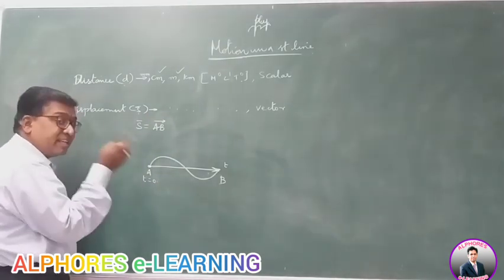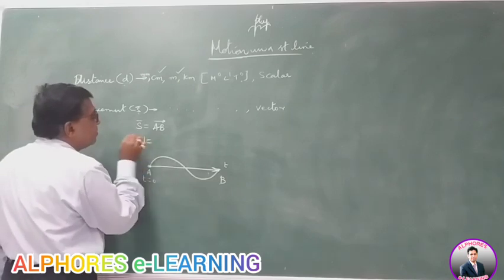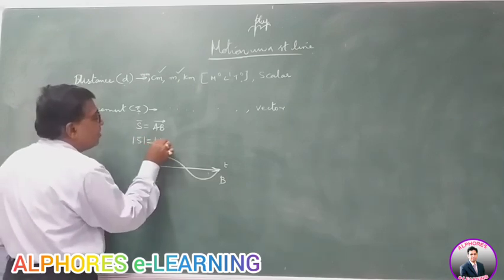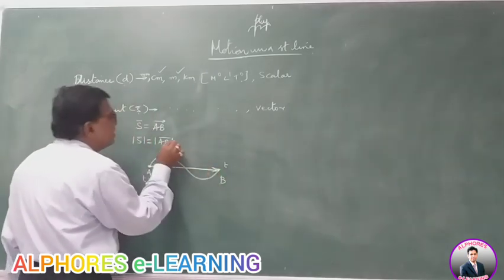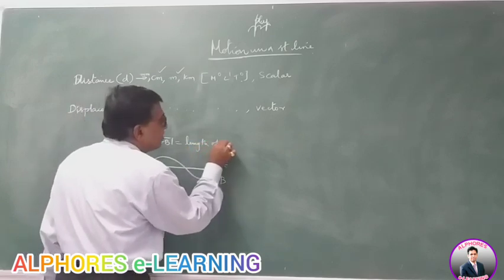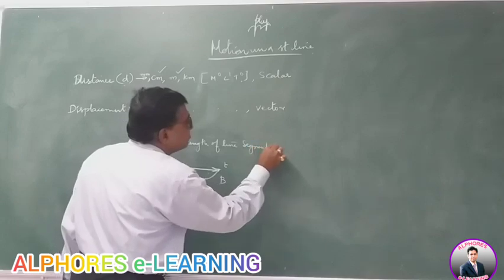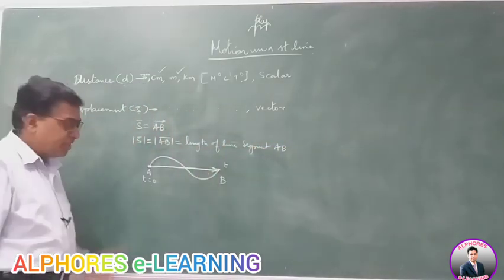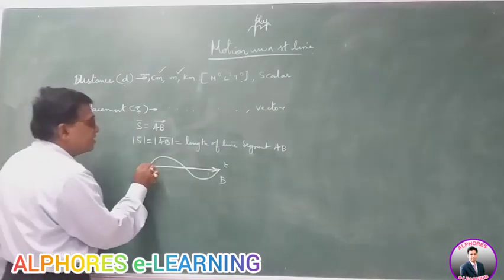Now this is a vector, it has magnitude and direction. The magnitude of the displacement is mod AB, the length of the straight line segment AB. That is the magnitude. Well, direction is from A to B.